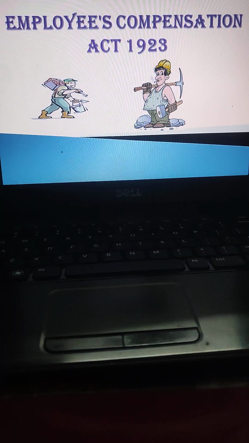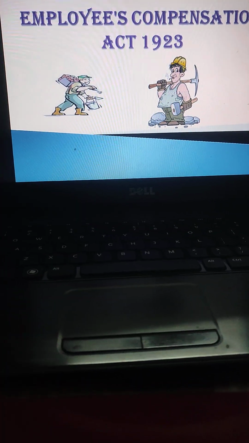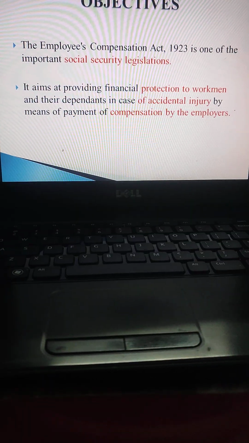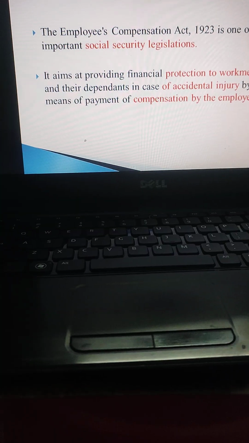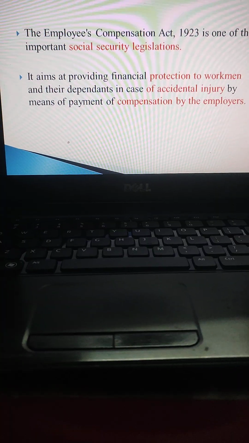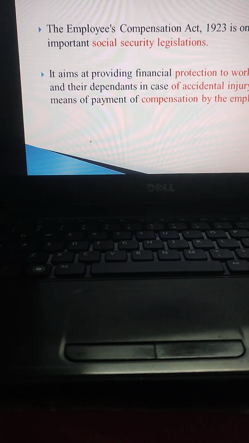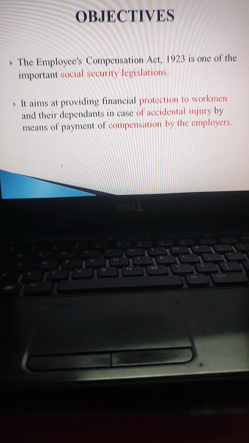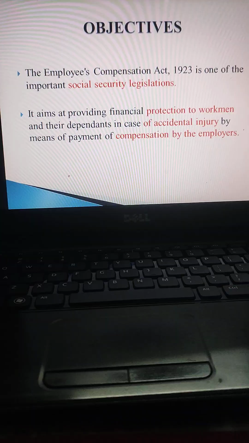So, the topic for our discussion today is workman's compensation insurance. The Employees Compensation Act 1923 is one of the important social security legislations. It aims at providing financial protection to workmen and their dependents in case of accidental injury by means of payment of compensation by the employers.